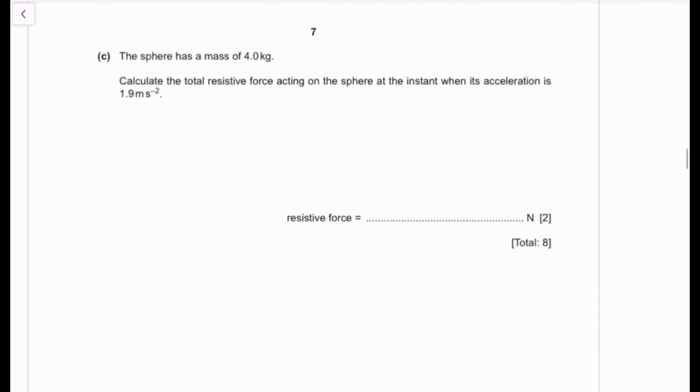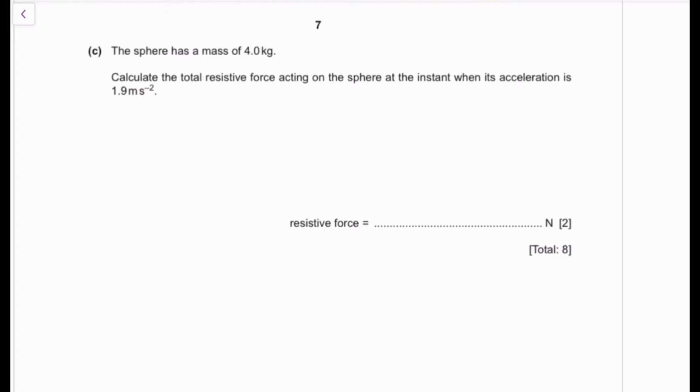Very important. The sphere has a mass of 4 kgs. Well, this is a very, very big sphere. This is very irresponsible. This could kill somebody. It's a sphere of 4 kgs. So we've been asked to calculate the total resistive force acting on the sphere at the instant when its acceleration is 1.9. So the acceleration is going to decrease, and it's going to reach a point where the acceleration is 1.9.